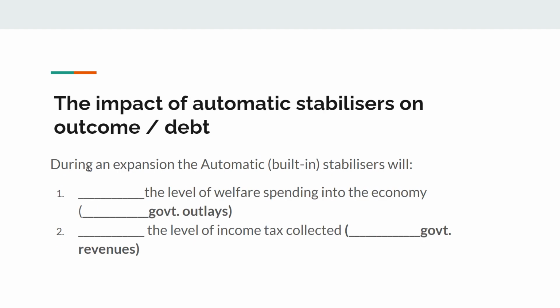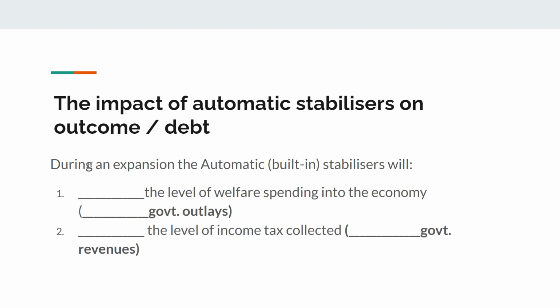It could decrease the size of a surplus, or it could go from surplus to deficit. On the other side, if we had an expansion, how would automatic stabilizers, our built-in stabilizers, work? You should be able to do this one, so pause and have a look. Yes, it does the opposite. It decreases the amount of welfare spent into the economy, so it will decrease government outlays or government expenses. They're both exactly the same thing. I'm sorry, I know I use them interchangeably. And it will do the opposite to revenues. It will increase the level of income tax collected and increase, therefore, government revenues.